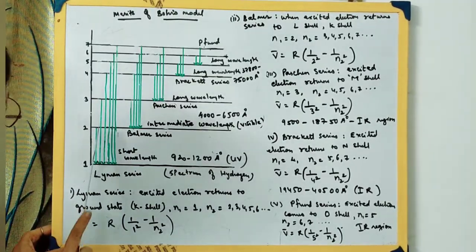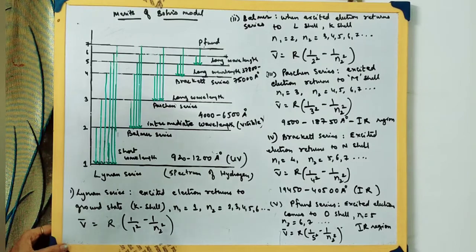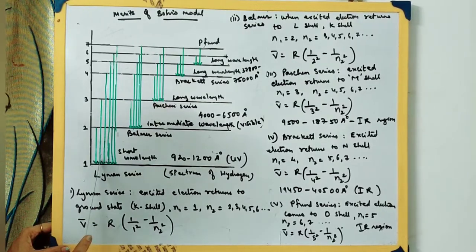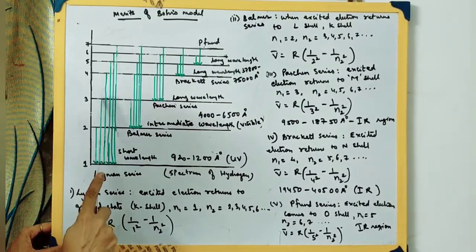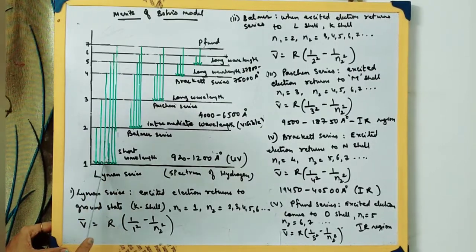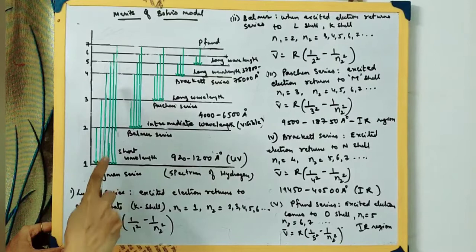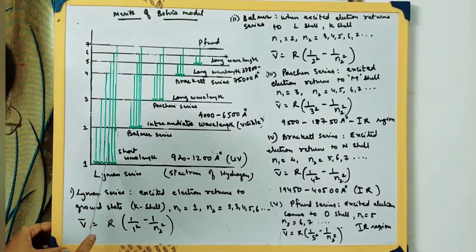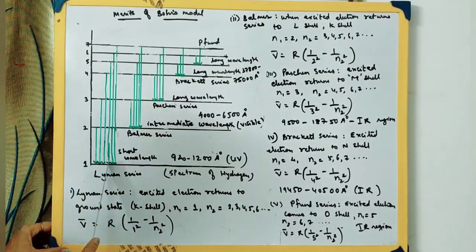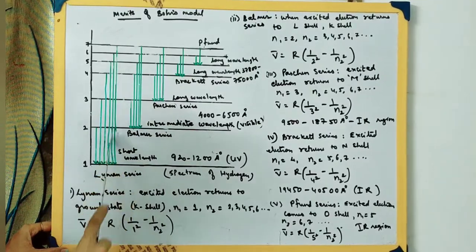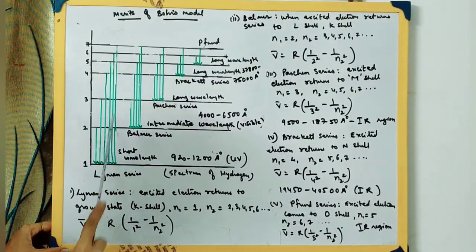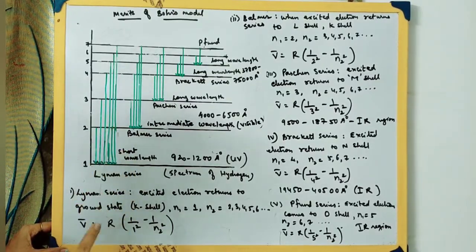So from here it goes up and again it falls down. The electron may go from the first energy level to the third energy level also, and it has to fall down. It may go to the fourth energy level, it has to fall down. Or from the first energy level to the fifth energy level and falls down. Or first to the sixth energy level, falls down, or first to the seventh energy level and falls down.